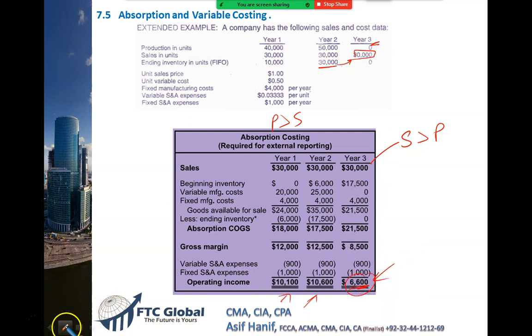It has fallen drastically. So despite having the same selling units, despite having the same selling price, this is quite surprising to me. The selling price is the same, the number of units sold are the same. How can we have drastically different profits? This was all caused because of the manipulation of production and sales. You deliberately produced more than sales and you were able to transfer fixed costs into the closing stock. Hence, you were able to manipulate your profit.